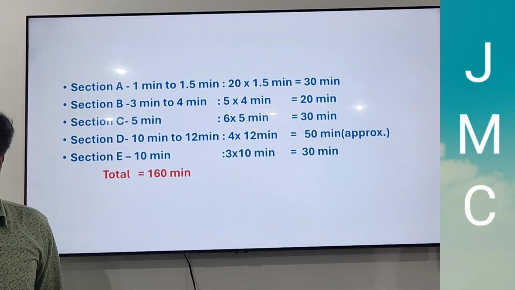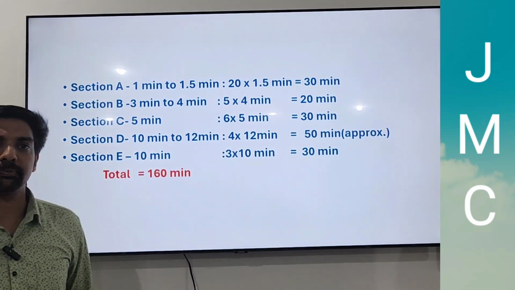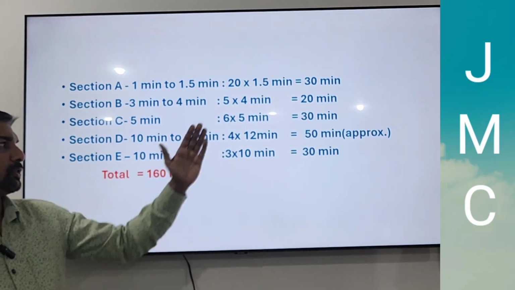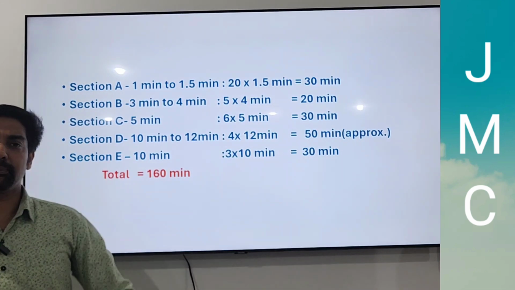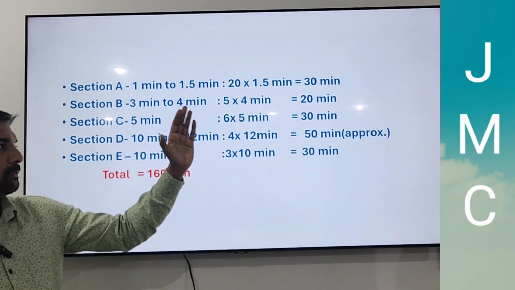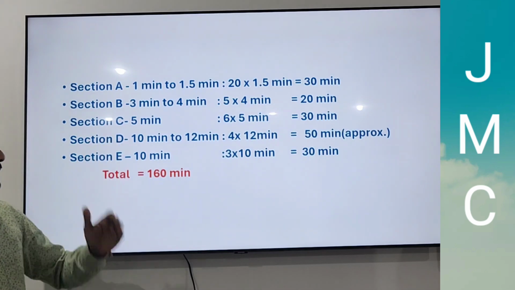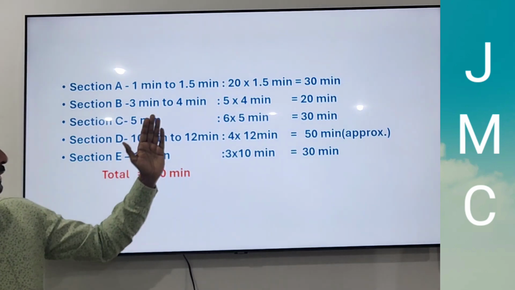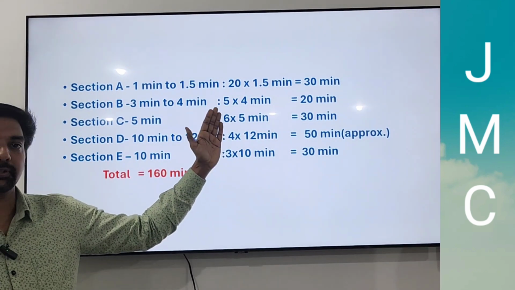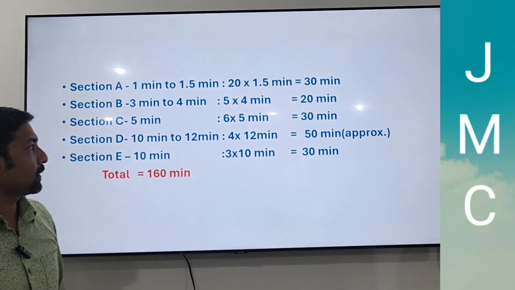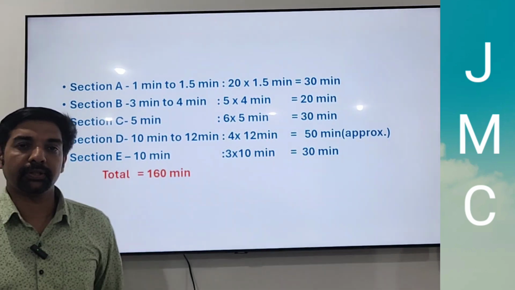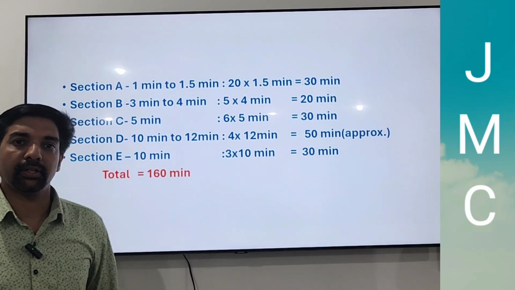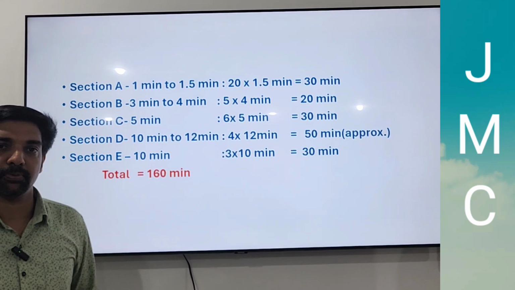Section B, 2 markers, you can take 3 to 4 minutes per question. If you take the maximum 4 minutes, you will complete Section B in 20 minutes. But most of the questions will be easy in this section, so you can complete it in 15 minutes also. Section C, 5 minutes you can take on an average. These are all 3 markers. So you can complete 6 questions, 6 into 5, in 30 minutes. Section C also you can complete in 30 minutes. There also, in case of any difficult question, you will skip that one and do other easy and average questions by keeping this time management.